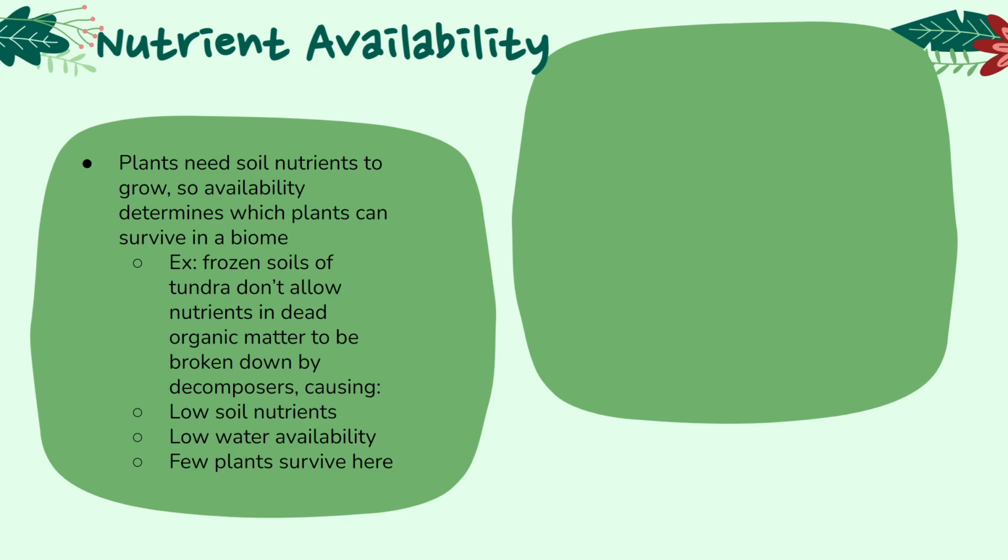You can memorize that the tundra has a lot of snow and ice, so it doesn't have as many plant species, but we want to try to actually understand the reasoning behind that. Since the soil in the tundra is permanently frozen year-round, that limits the decomposition of organic matter, which recycles nutrients. Since those soils are so frozen for so much of the year, we do not recycle our nutrients. This means that they have low nutrient levels in the soil. This is also going to lead to low water availability due to the water being frozen. Finally, this is going to result in very few plants able to survive these conditions.